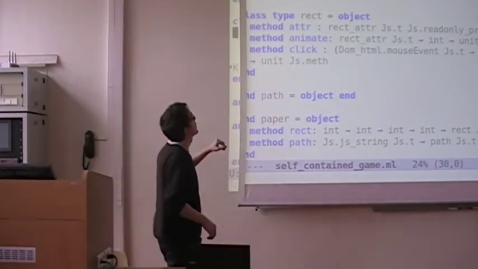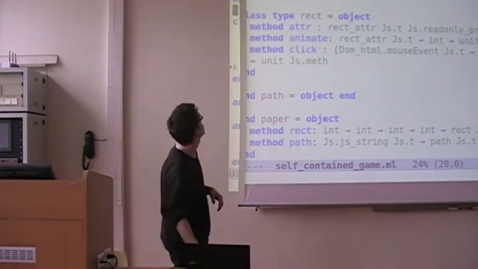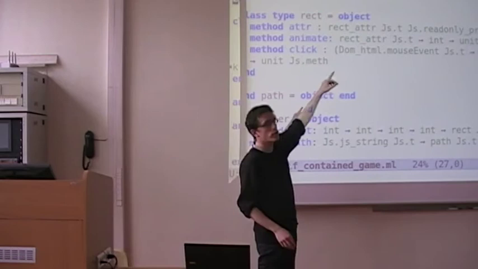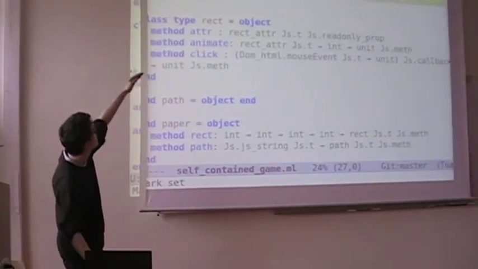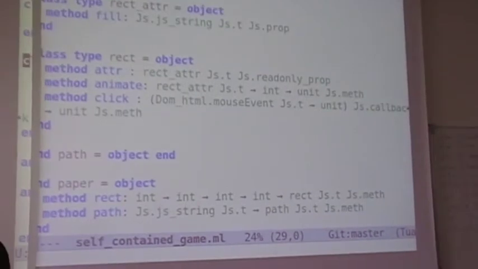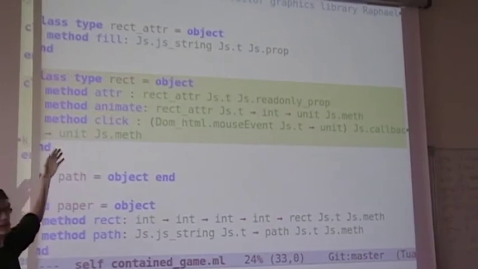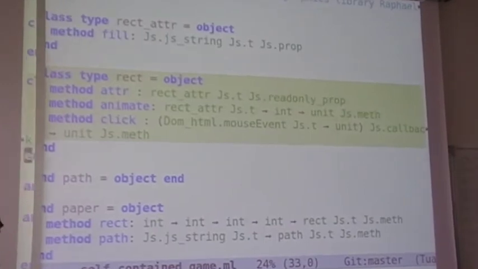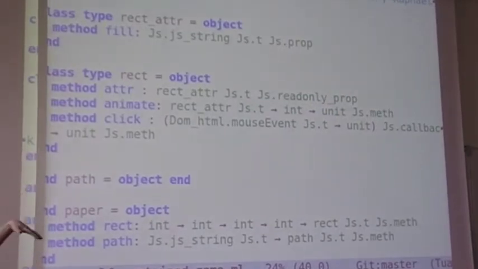It's using a vector graphics library, and we have things like the already exposed js.t, js.prop. It means that it's a readable, writable field, and that's a class type that we declare. Other class type here that allow us to access an object with a field attribute and with method animate and click. And using these class types is really easy.